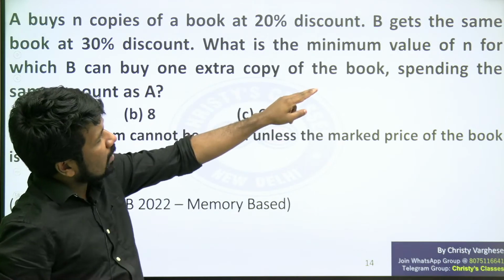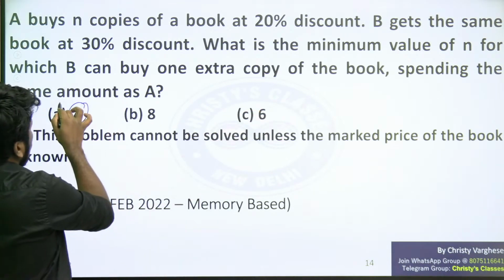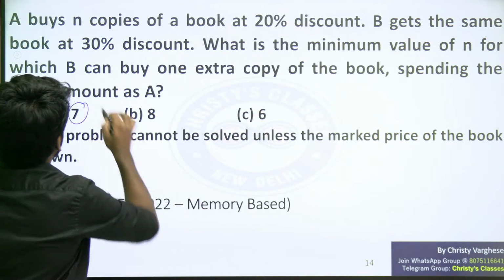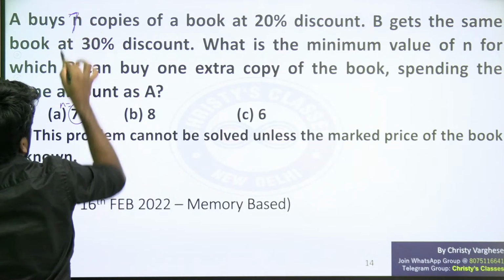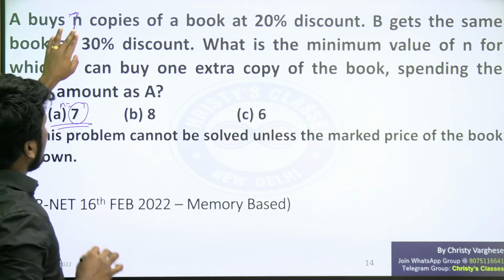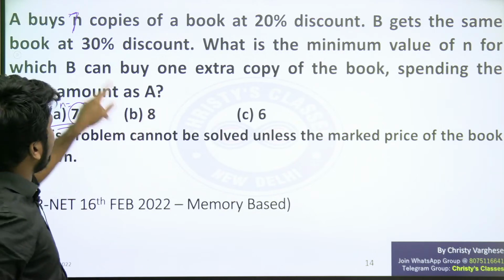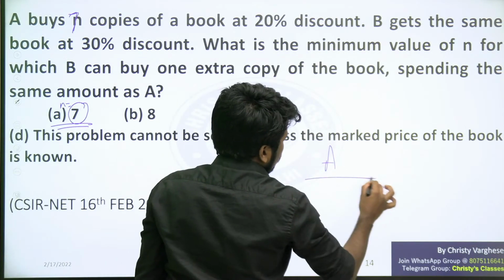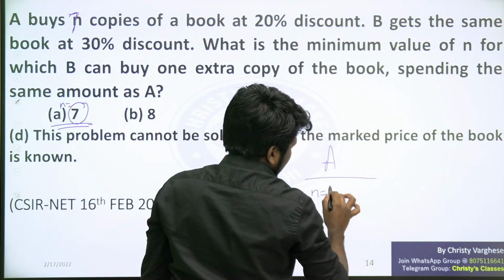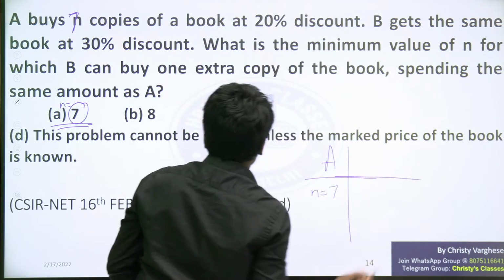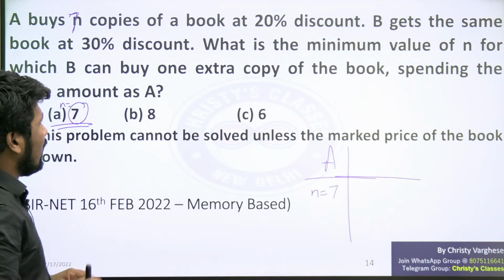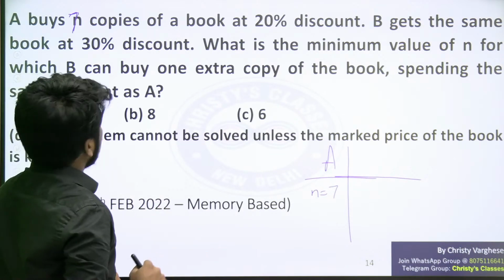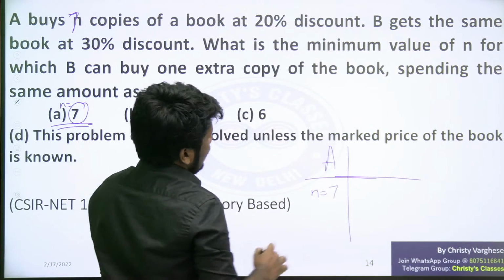So if option A is the answer, what is the minimum value of n? The n value is 7. A buys n copies, and n is 7. So A buys 7 copies of a book. The number of copies A is buying is n, and we are assuming it as 7, assuming option A is the answer. We are using the elimination by substitution method.